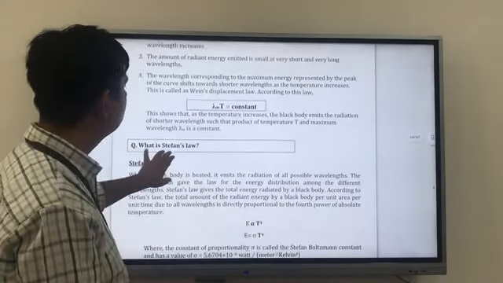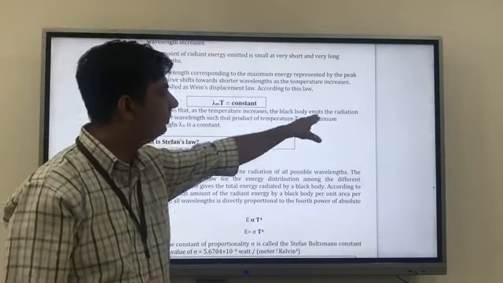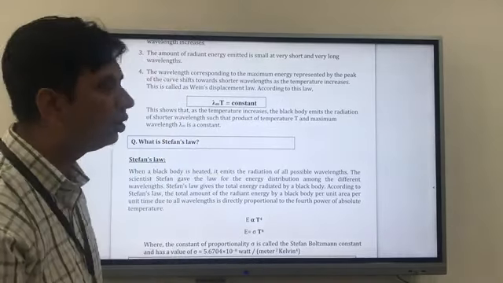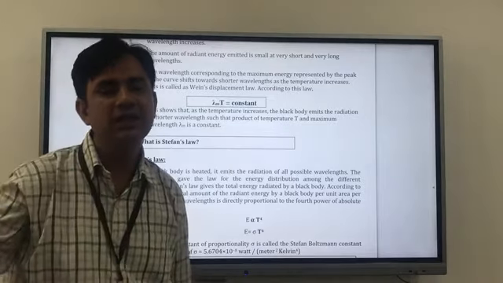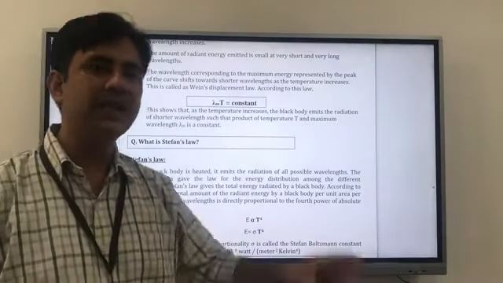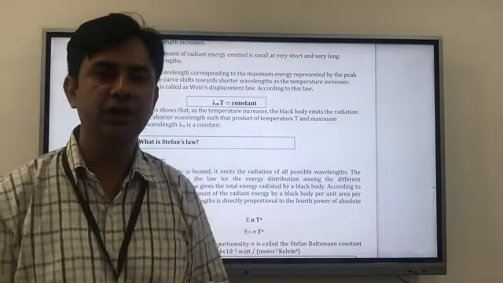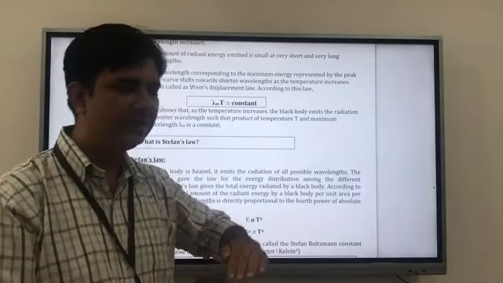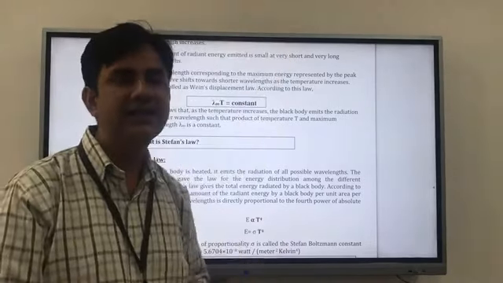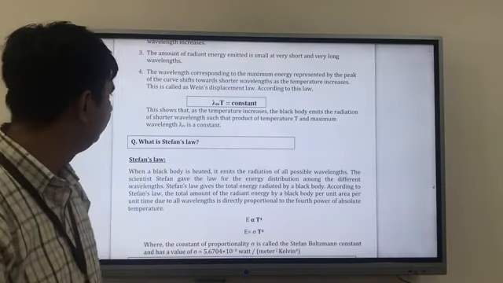So this shows that as temperature increases, the black body emits radiation of shorter wavelength. That means they have an inverse relation. If temperature increases, wavelength decreases, and vice versa.